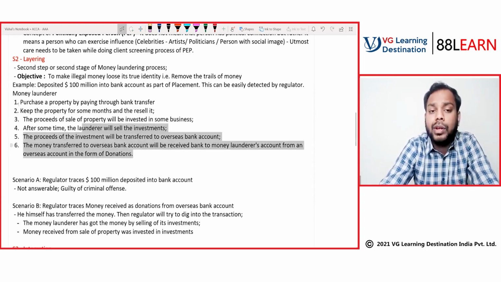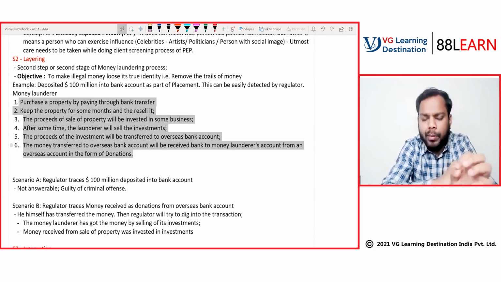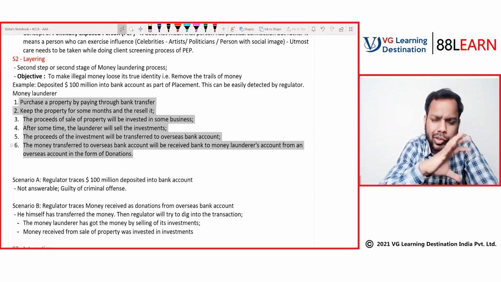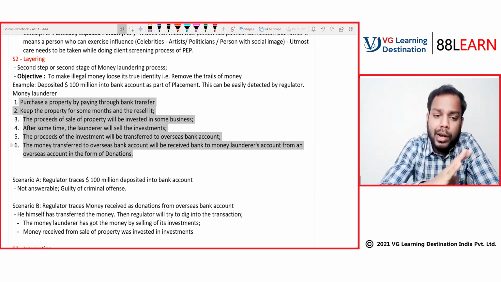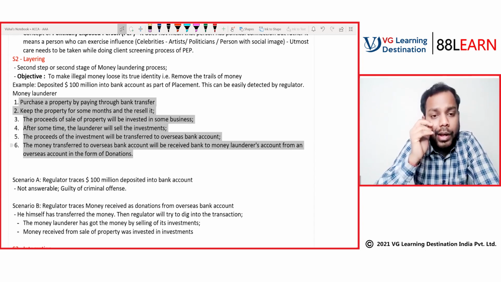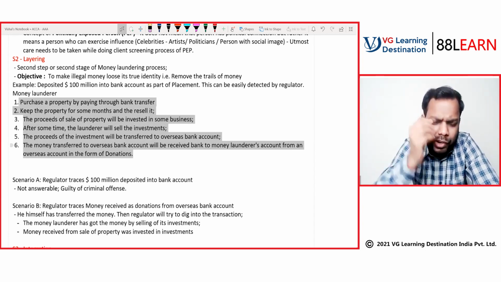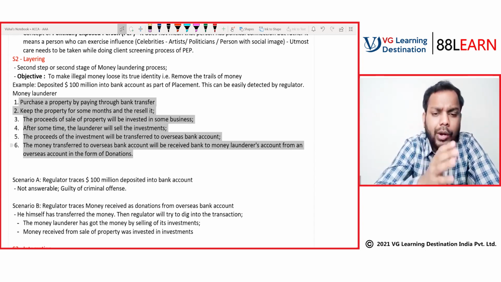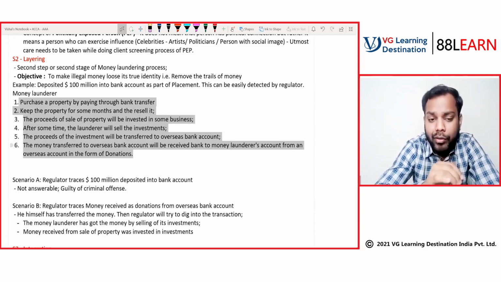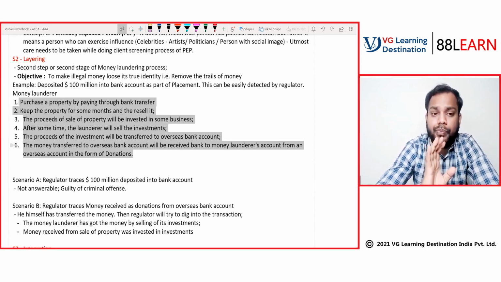There are n number of series. Sometimes it goes to 100 or 200. Transferring the money to this, receiving from this, that, the full circle is there. So what happens basically? The regulator gets confused, and by the time they try to dig into it, a moment will come when the regulator will get irritated and leave it off.